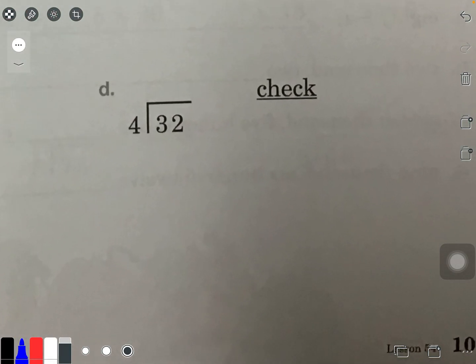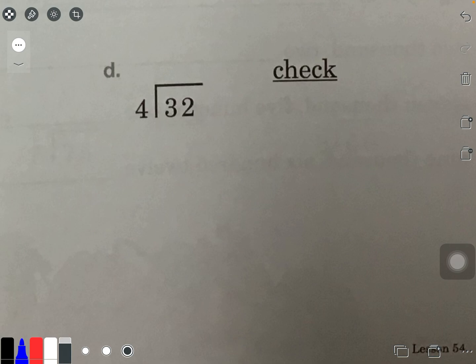All right, try D on your own. Pause the video, give it a shot, and then unpause the video when you're ready to share or compare your work to mine. All right, did you try?